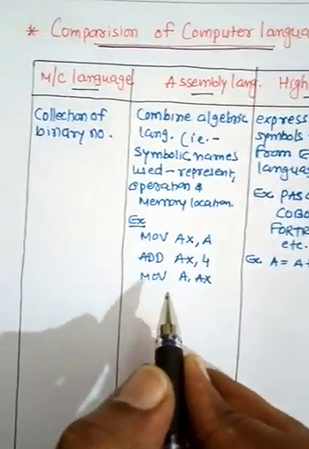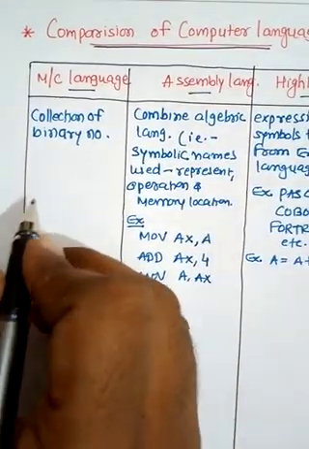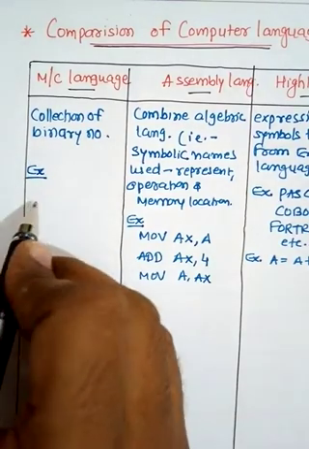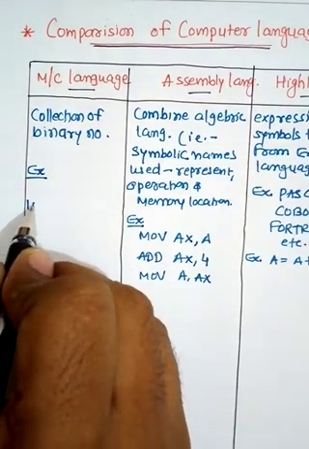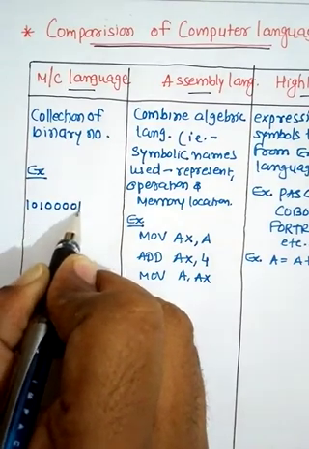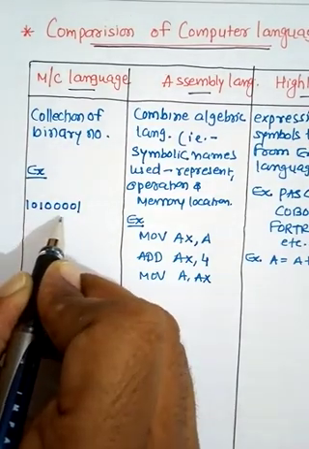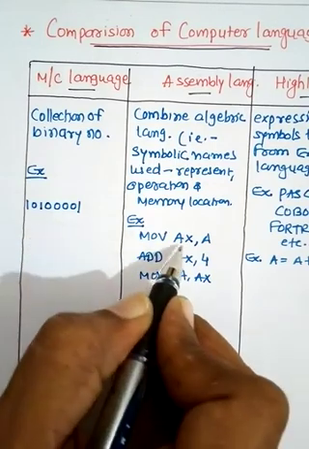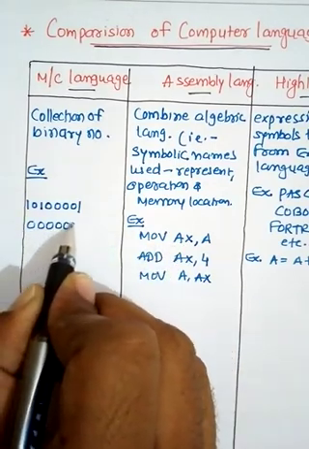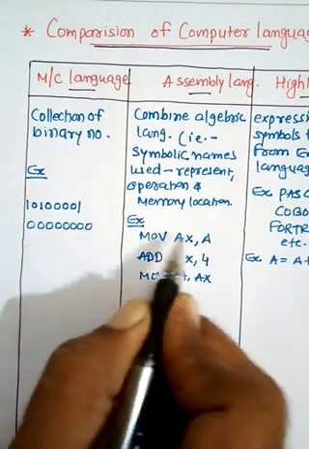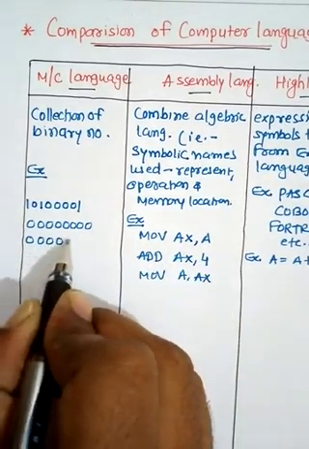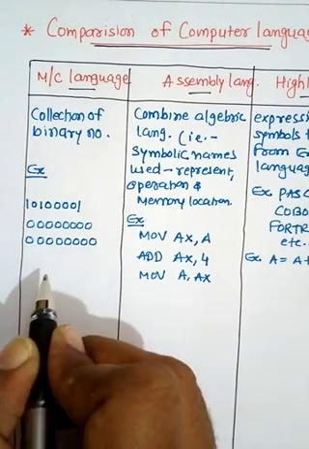Now in binary, we can write it as an example. For the move, I will write here 10100001. So 8 bits are written as a move. Then for ax I have written 1 2 3 4 5 6 7 8, and for the data a, 2 3 4 5 6 7 8.